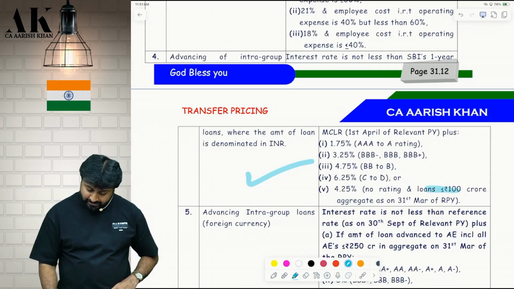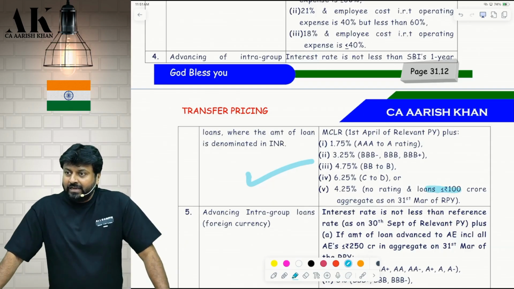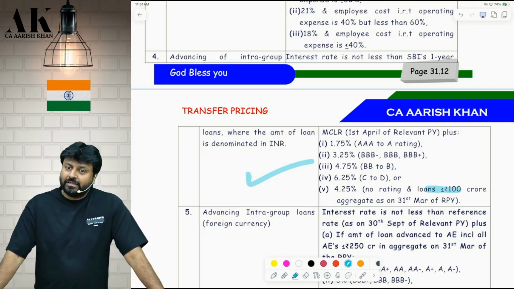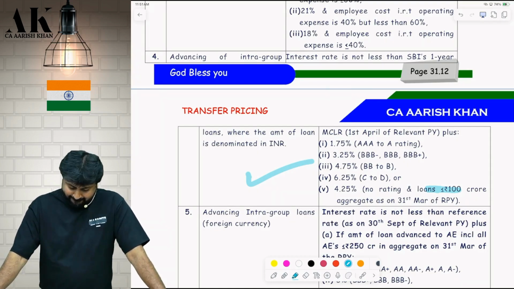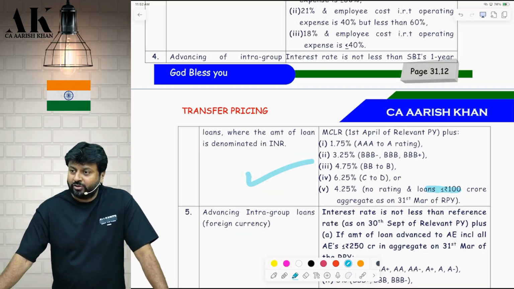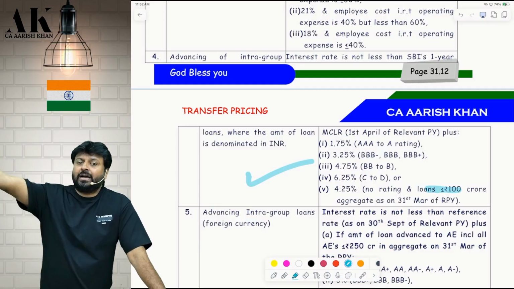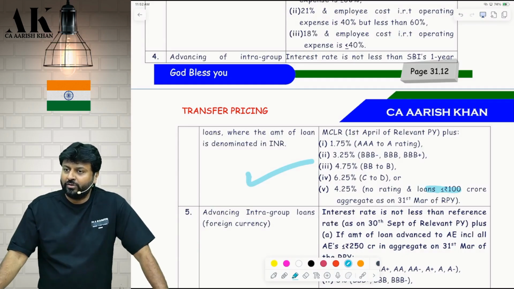But in that case, the loan should be less than or equal to 100 crore. In the last case, the loan should be less than or equal to what? 100 crore. It cannot exceed 100 crore. In all the other cases, the loan can be any amount. Aggregate loan amount up to 31st March 2026 should be up to how much? 100 crore. If it crosses 100 crore, and the borrower does not have a rating, the safe harbor rule is not applicable for you.